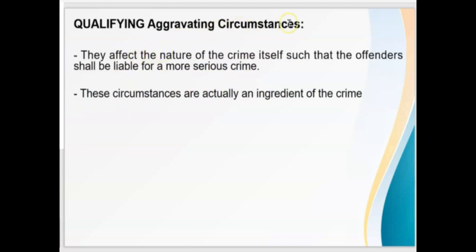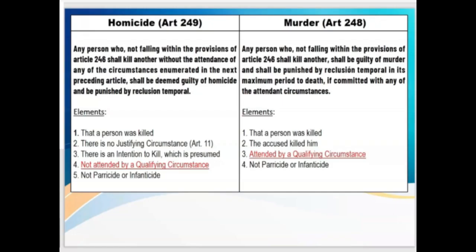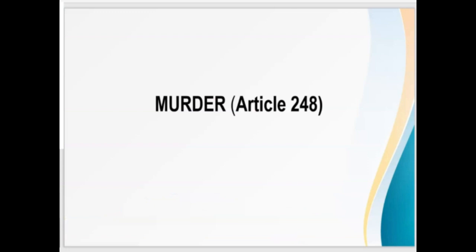Qualifying aggravating circumstances affect the nature of the crime, such that the offenders shall be liable for a more serious crime. So in the unlawful killing of a person, if it is attended by a qualifying circumstance, then it would change the nature of the crime to murder. And these circumstances are actually an ingredient of the crime. So if you take a look at the elements of murder, we can see that a qualifying circumstance is one of the elements of the crime of murder. Let us now discuss the crime of murder.